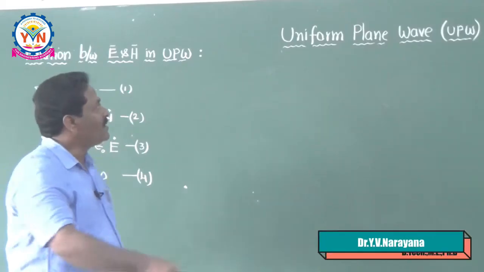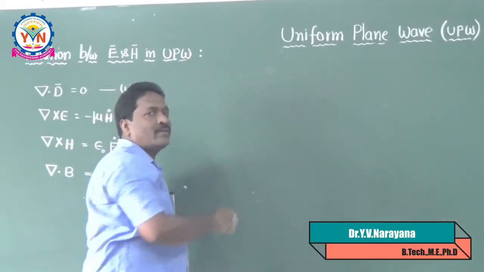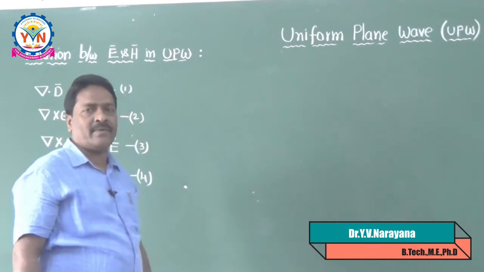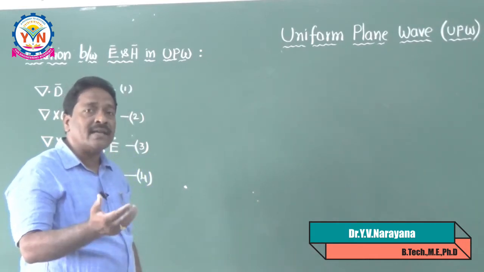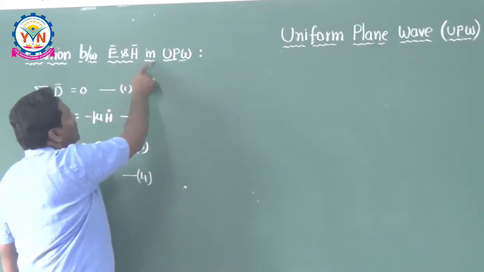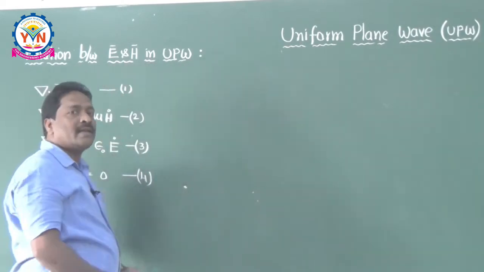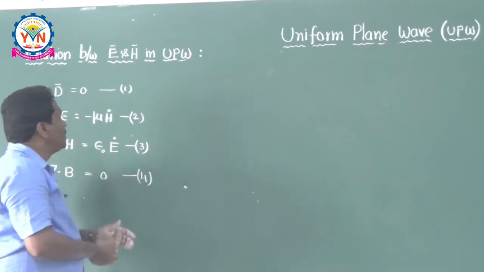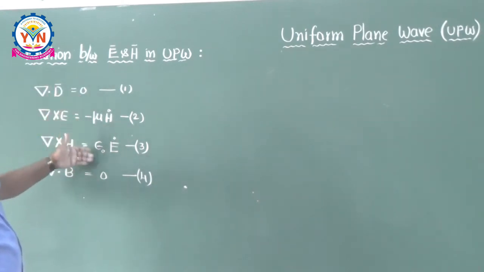We have seen the definition of uniform plane wave and the property of the uniform plane wave. Now, it is an excellent time to establish the relation between E and H in UPW. Once again recall, my dear students, the Maxwell's equations for the free space.